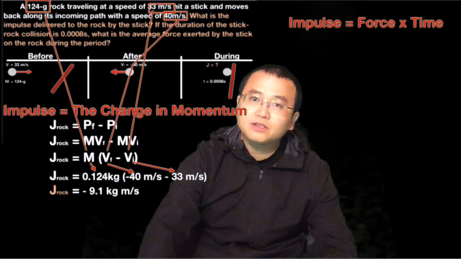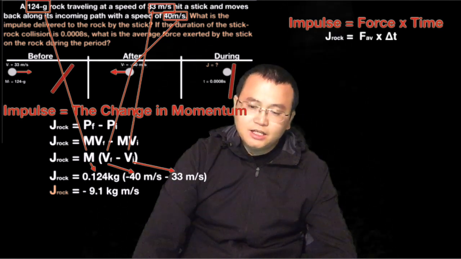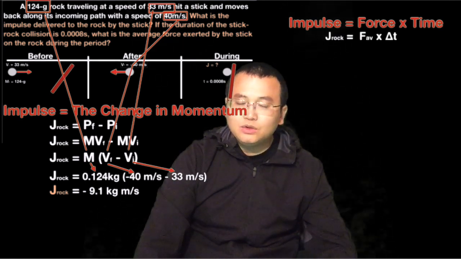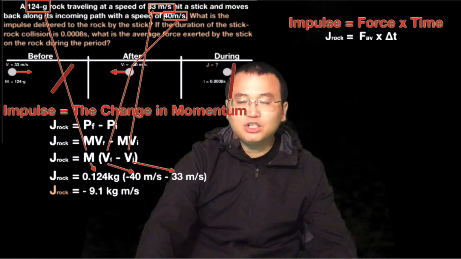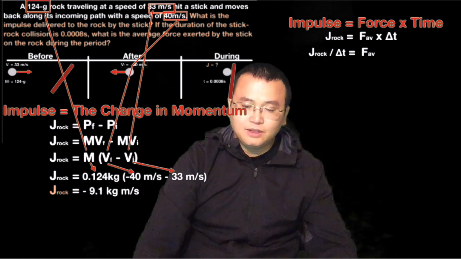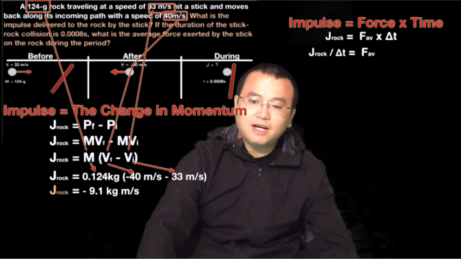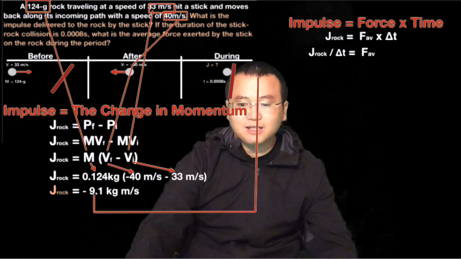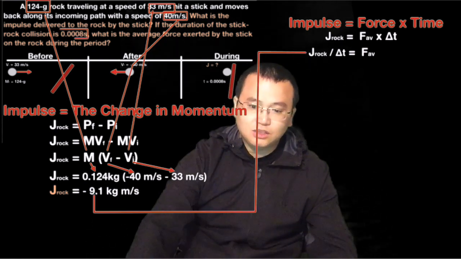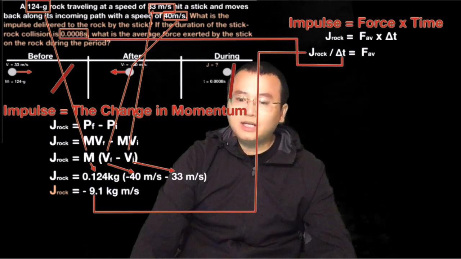I'm going to move up there for some space. The impulse on the rock is equal to the average force multiplied by the duration of the impact. So we divide by t on both sides to put the average force by itself, and the rest is just plugging in the numbers that we already have.